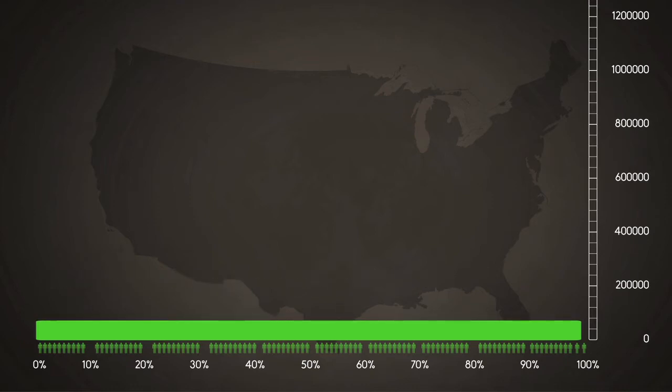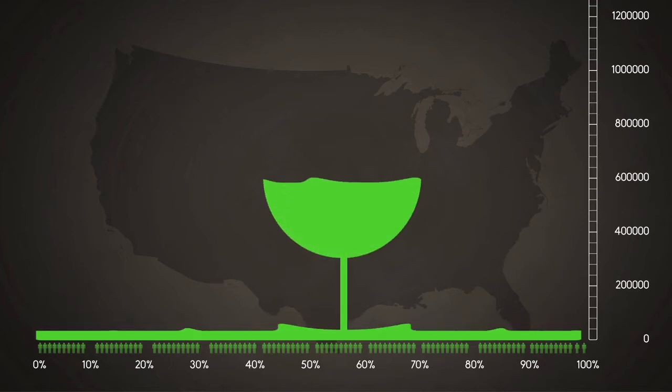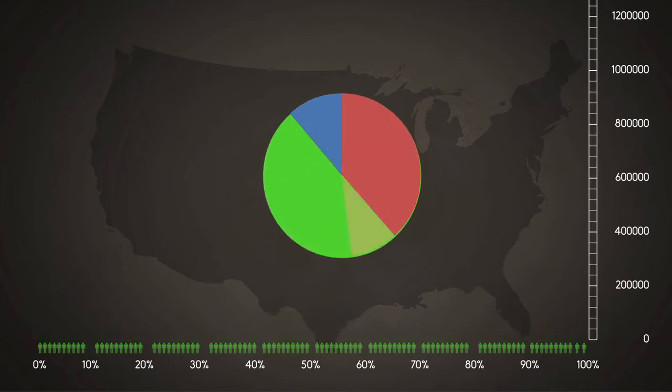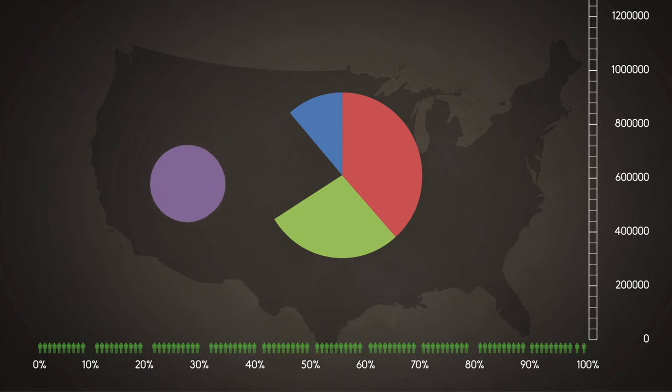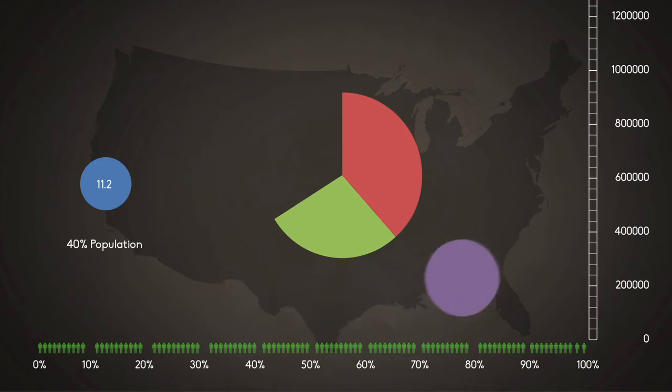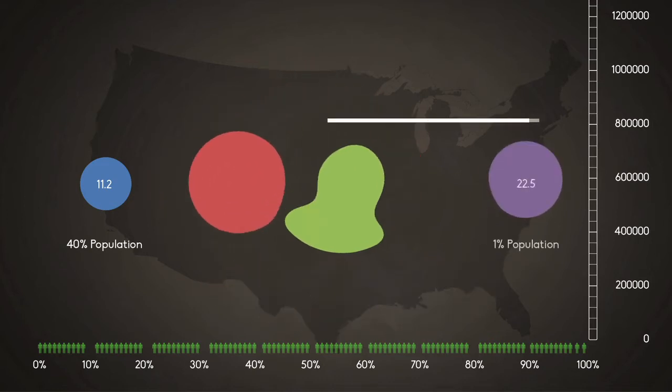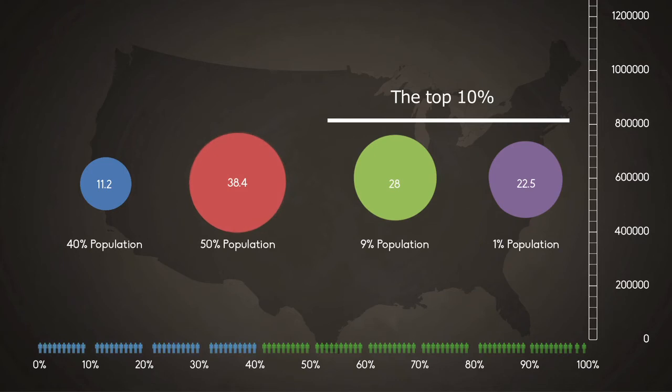However, the reality is quite different. Let us see how this income is really distributed. The top 1% have 22.5% of the income, while the bottom 40% have only 11.2%. Another way to look at it is that the top 10% have about half the income share, whereas the bottom 90% have the other half.